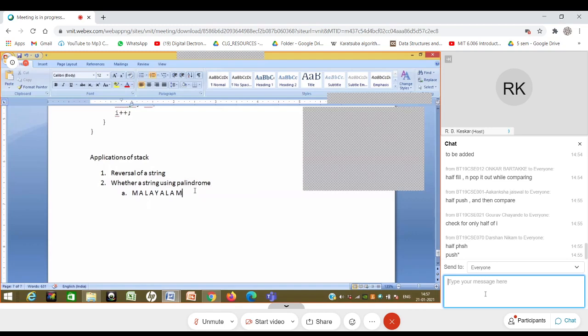So the second application is that we can determine whether the string is a palindrome or not. Now there is a third application. Let's imagine that I have a string which is made up of only characters A and B. Okay. So let me give you a few problems for homework.